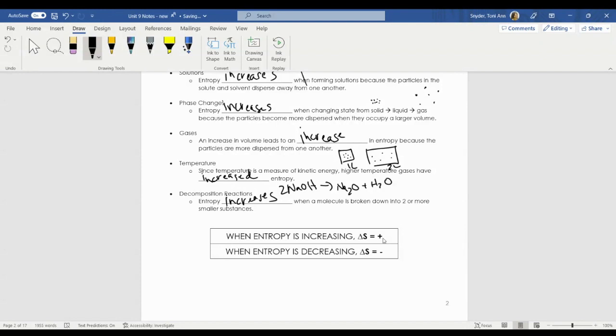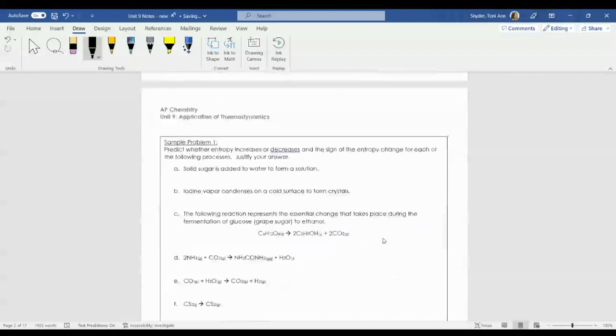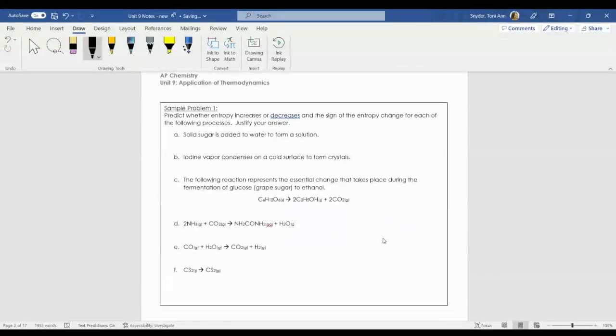So using all of that information, let's go ahead and do sample problem 1 together. Let's predict whether entropy is increasing or decreasing, and we'll also predict the sign of delta S. So let's try 1A together. Solid sugar is added to water to form a solution. I'm making a solution here.